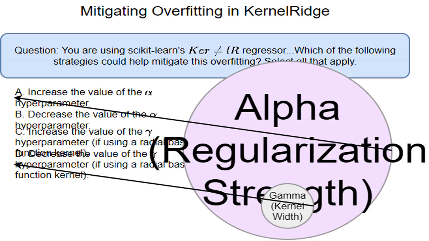Alpha controls the strength of regularization, which is a technique to prevent overfitting. A higher alpha value means stronger regularization, making the model simpler and less prone to overfitting. A lower alpha value means weaker regularization, allowing more complex models, which makes overfitting more likely. It's like adding a penalty for model complexity.